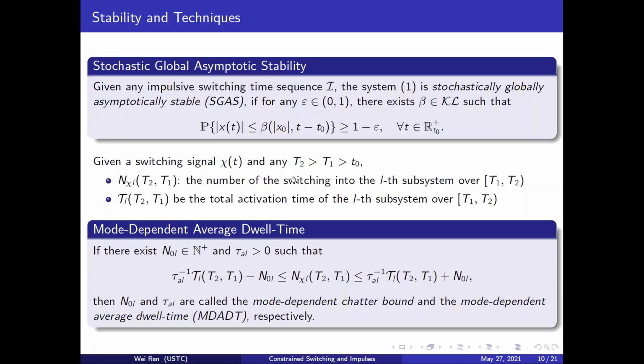To achieve the desired stability, the technique to be applied is mode-dependent average dwell time. Since it is defined for each mode, we first define the switching number and activation time of the mode i in a given interval. Then the definition of the mode-dependent average dwell time is given to constrain the switching frequency of the mode i on average.